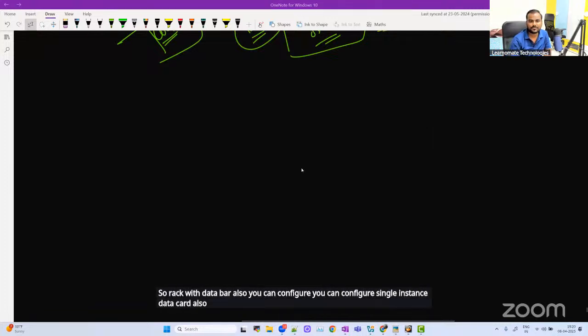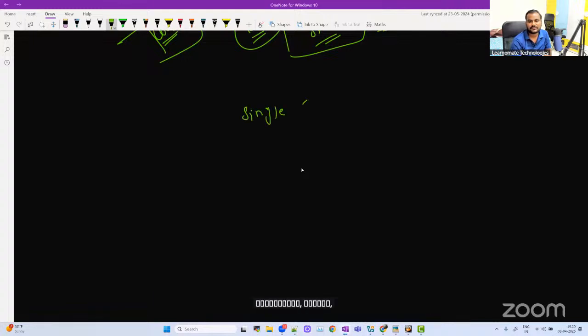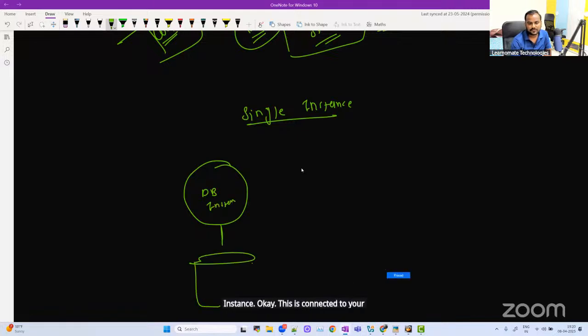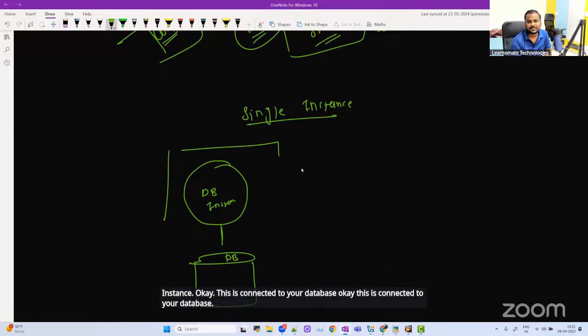So RAC with Data Guard also you can configure. You can configure single instance Data Guard also. Okay, that is also possible. I'll tell you one example. Let's take an example. You have a single instance. So the architecture will look like this: you will have a single instance, which is my database instance, and this is connected to your database. So this is my single instance machine, correct?